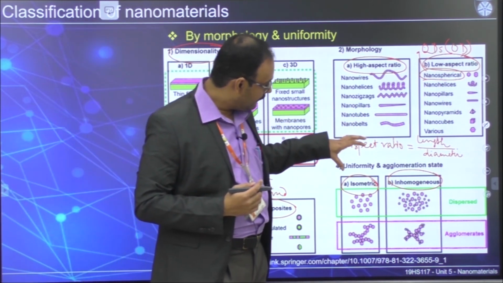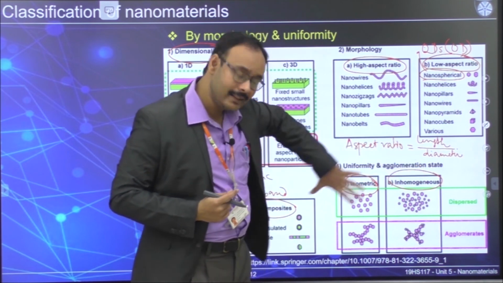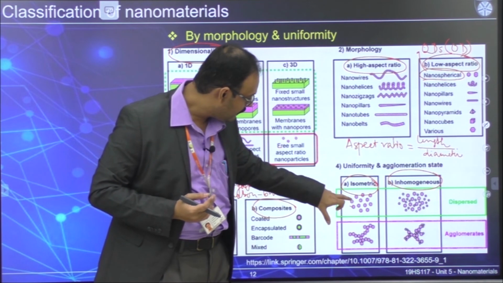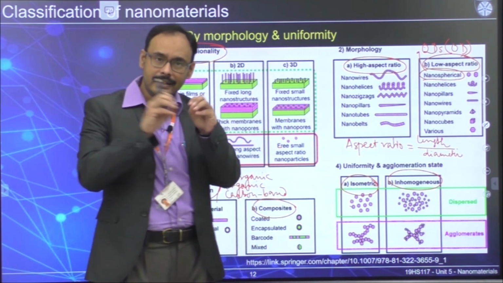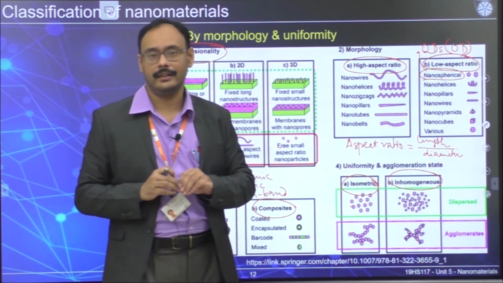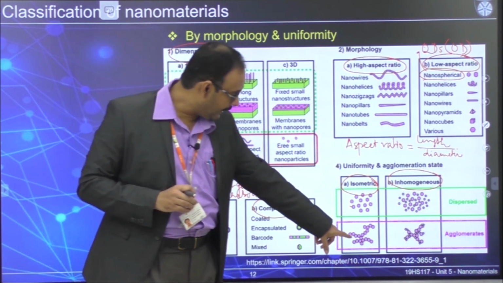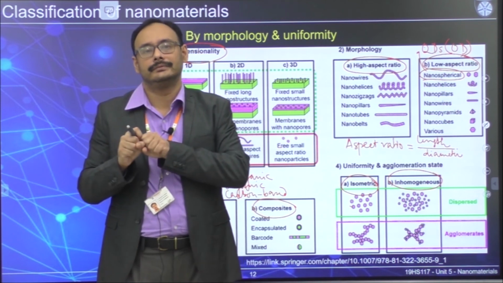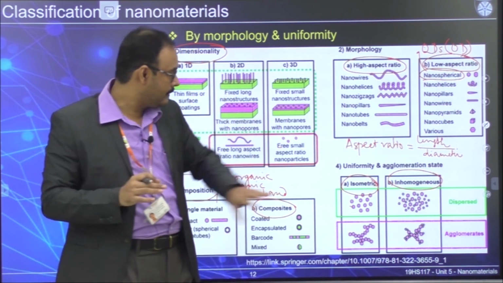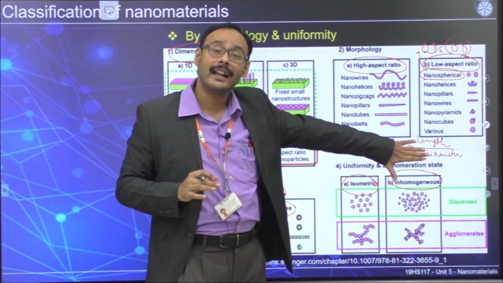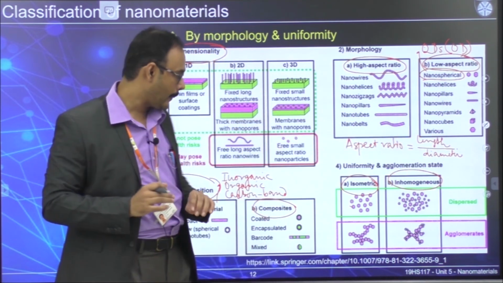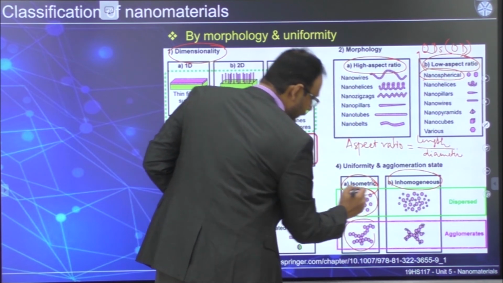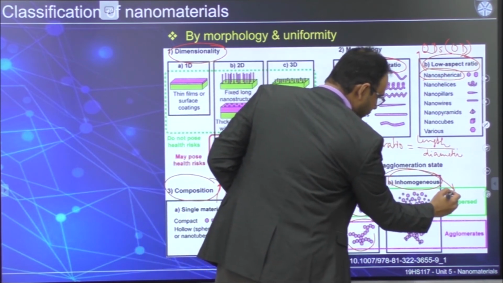Okay, now in this case, if you classify in these terms, then there are two possibilities. One, you have every particle separated from each other in isometric. While in another one, you can have particles that stick together. So now based on that, we can classify based on their agglomeration state. If they are separated from each other, then we call it dispersed.